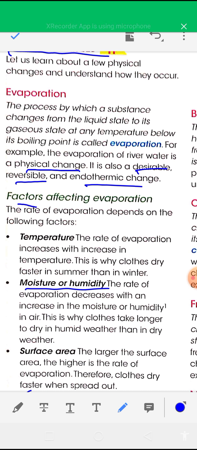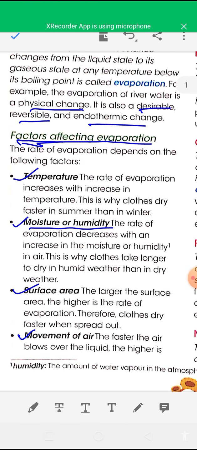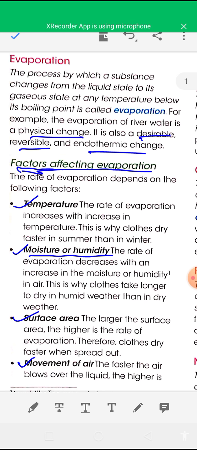Now see factors affecting rate of evaporation. Which factors can affect rate of evaporation? The factors are temperature, moisture, surface area and movement of air. How can temperature affect it? The rate of evaporation increases with increase in temperature. If the temperature is high, then the rate of evaporation is also high, and that is why clothes dry faster in summer than in winter. This is because in summer the temperature of air is higher than in winter.